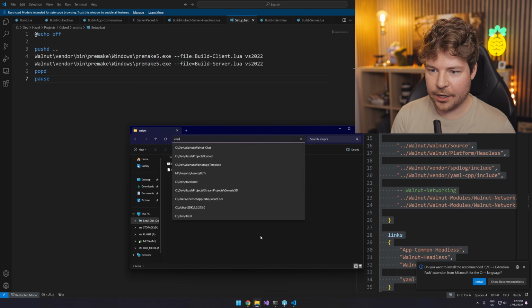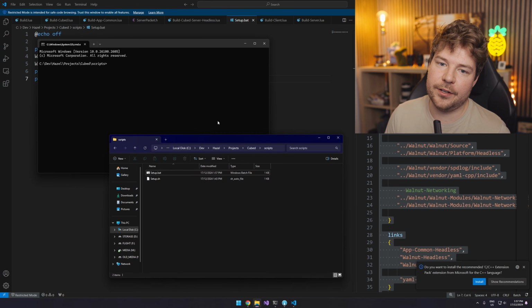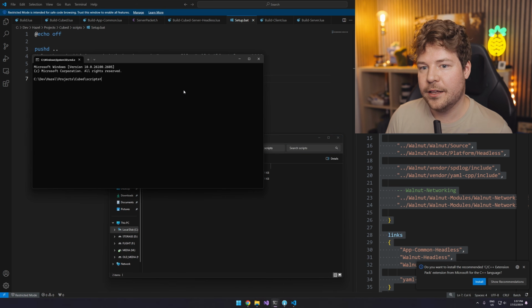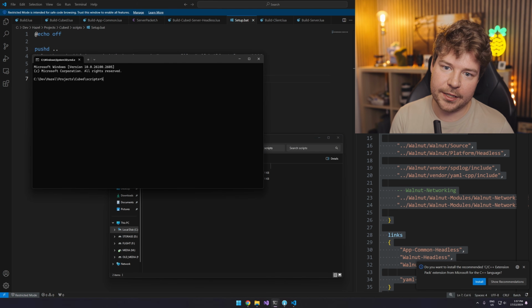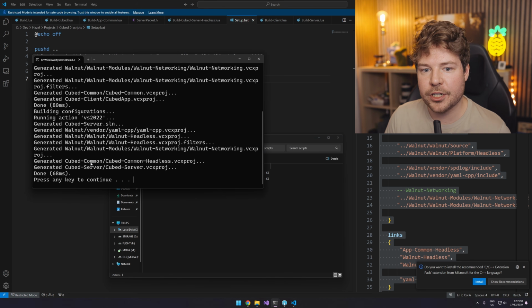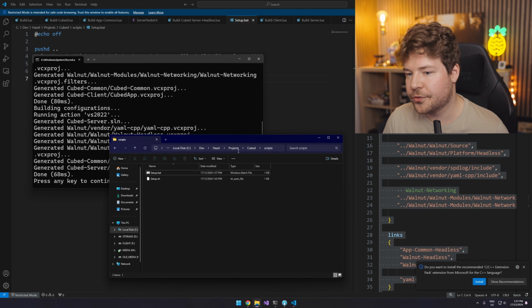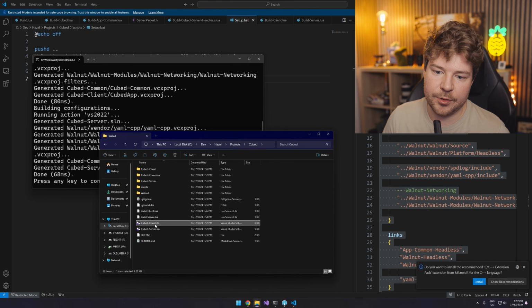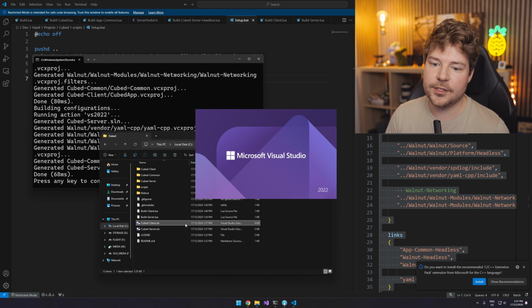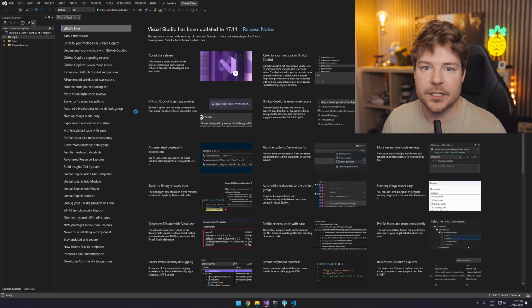Okay, so now if I go into here, I was in Walnut chats directory earlier, so I had some errors, but now that we are inside cubed, definitely let's try and run setup.bat, and there we go. We generate a whole bunch of project files and solution files and all of that. So we should have cubed client and cubed server. Let's open up that client and see if we can actually get something building and running.